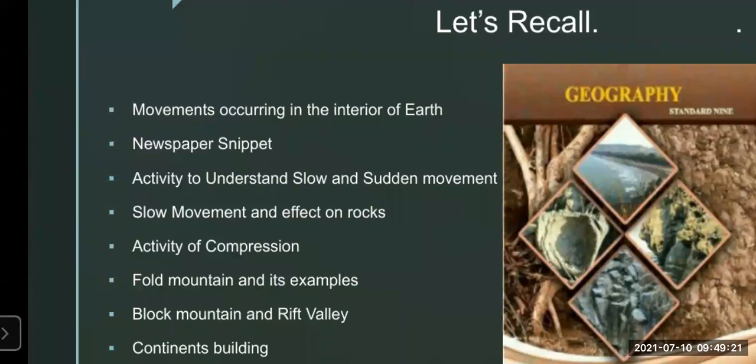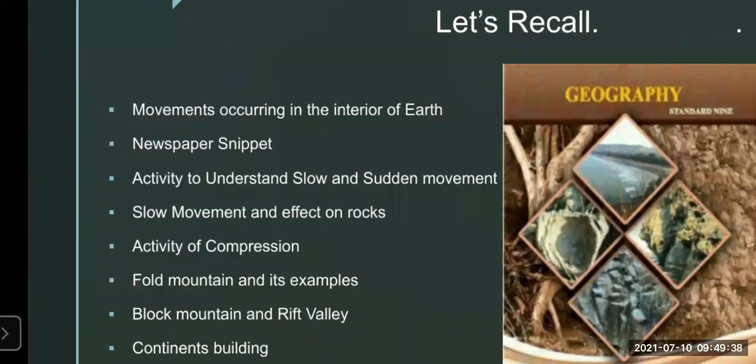In that activity of compression, we have seen how the waves are coming together. When the waves are coming together, it is called as the compression. It was explained by the activity by using the paper strip.